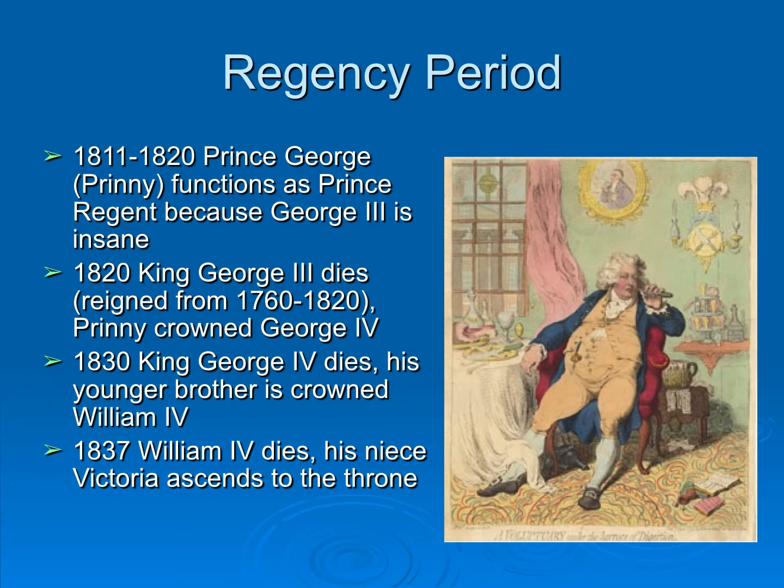But the thing to note, for all of his scandalous ways, Prinny is also a huge Jane Austen fan. He said that all of her works needed to be in every one of his royal residences so that whenever he wanted to, he could read a Jane Austen novel. He was such a fan that she was essentially forced to dedicate one of her novels to him, because he's definitely not the kind of person she would have approved of. But yes, a fun fact about Prince George is that he was a big Jane Austen fan.